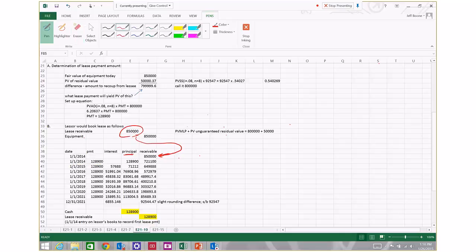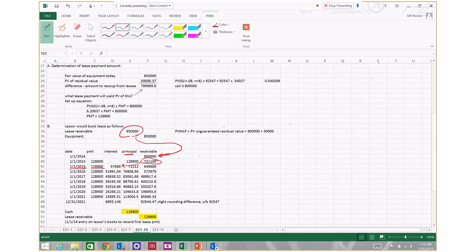Okay, the second payment is going to take place on January 1st, 2015. Of course, all the payments in this column are the same. The portion of that payment that is deemed to be interest is calculated by taking the carrying amount of the receivable at the beginning of the period and multiplying it times the 8% implicit rate on the lending agreement. 8% of $721,100 gives you $57,688.